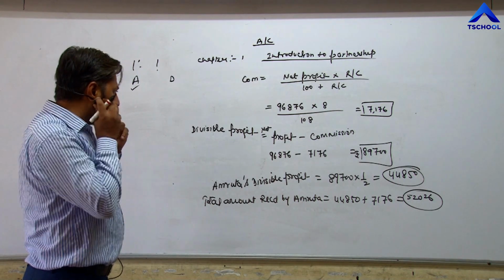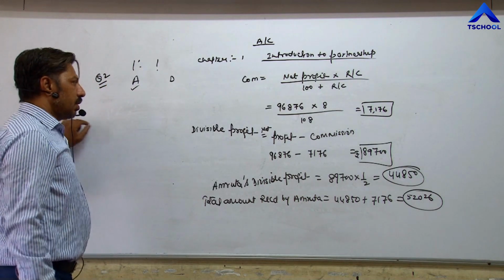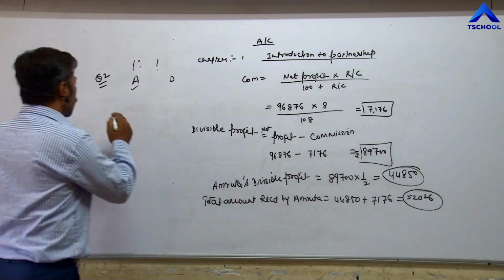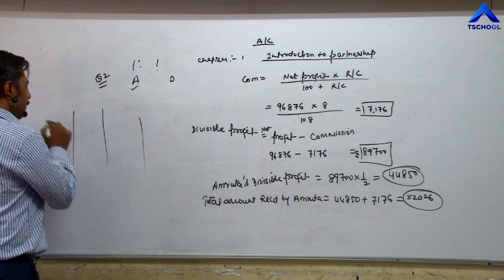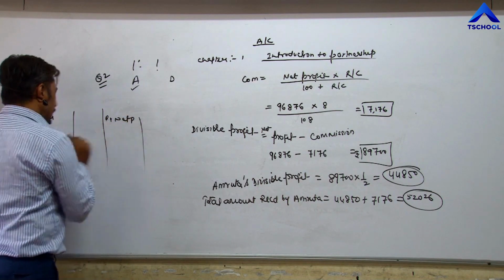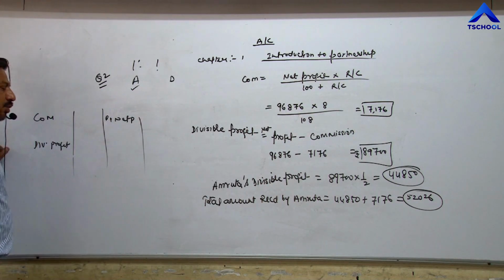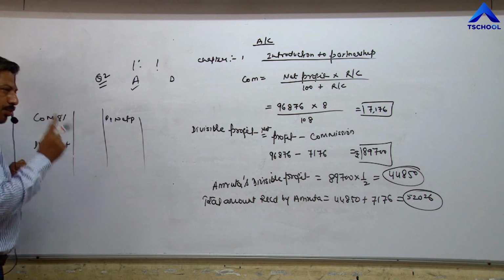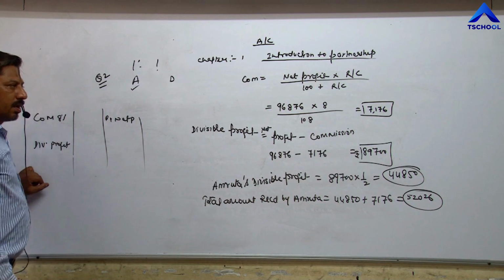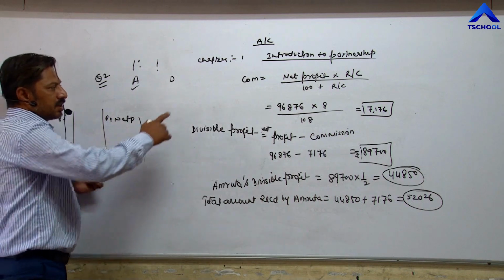In question number second we have to calculate commission. Commission on which profit? On profit after deduction of commission. Means according to P&L appropriation account, again we have to calculate Amrita's commission on which profit? One is net profit, another is divisible profit. So in this question we need to calculate commission 8% on profit after deduction of this commission, means on divisible profit. And here divisible profit is not available, that's why we need to apply this formula.